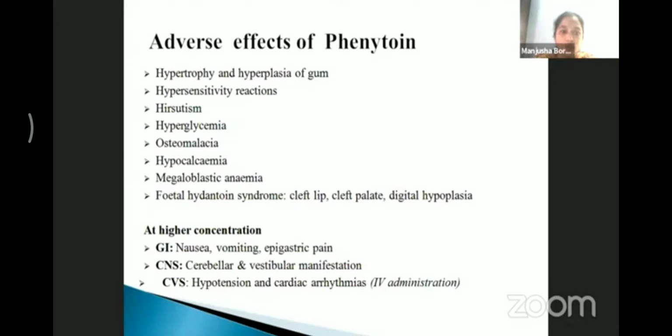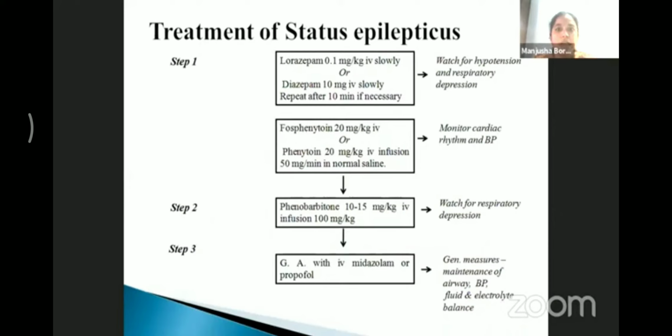Then fosphenytoin 20 mg per kg IV can be recommended, under the monitoring of ECG. Second, if it is not controlled or if it does not respond to fosphenytoin, then phenytoin 20 mg per kg IV infusion can be recommended, because fosphenytoin is also a slow acting drug. And another is a barbiturate like phenobarbital 10 to 15 mg per kg IV infusion can be recommended. It is also a slow acting drug and used as an alternative.